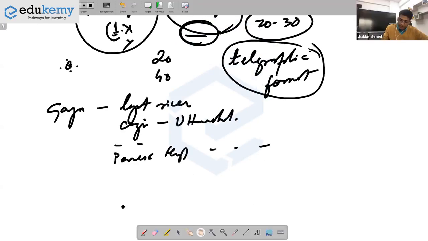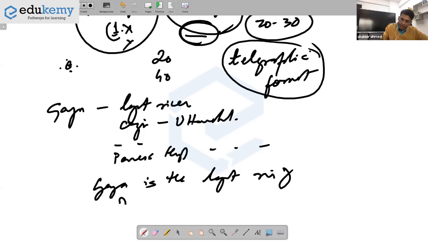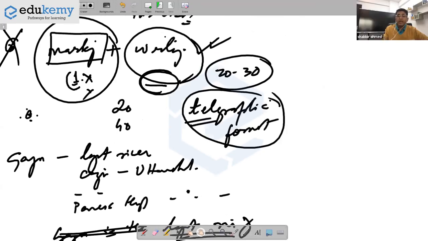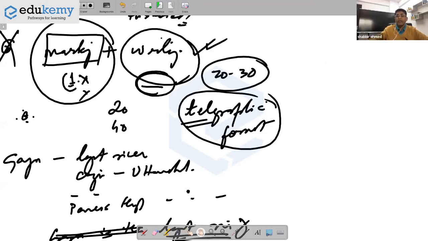Do not write, Ganga is the longest river of India. So इसमें words waste मत करना please. Longest river is fair enough. So write in the telegraphic format and make sure that you are writing what is geographically important. Write what is significant in terms of physiography, climate, locations, courses, and so on. And don't write more than 20, 30 words.